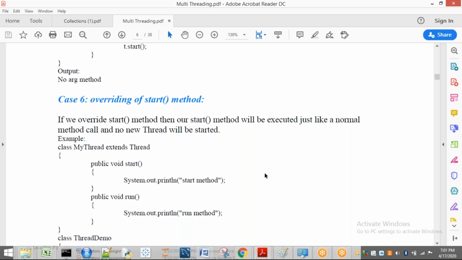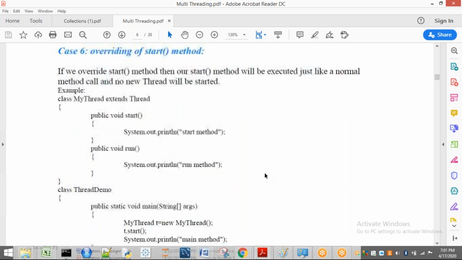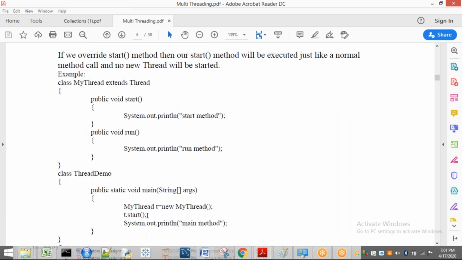So if I call start method here in this example, see here, if I call t dot start, it will come here and it will execute start method. It will not go to thread class start method. If your control does not go to thread class start method, your thread is not going to be initiated. Remember that.